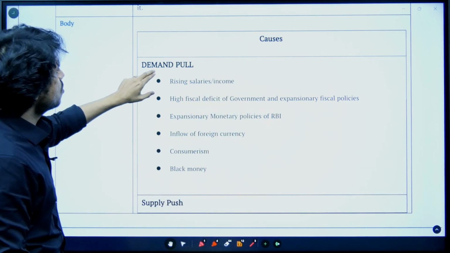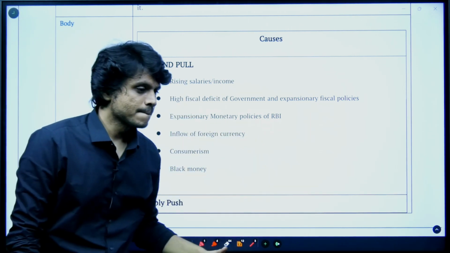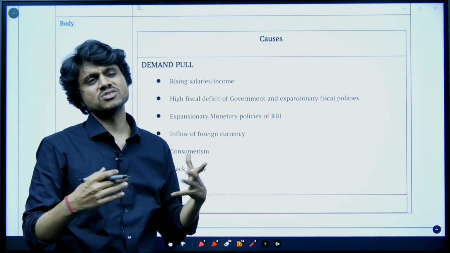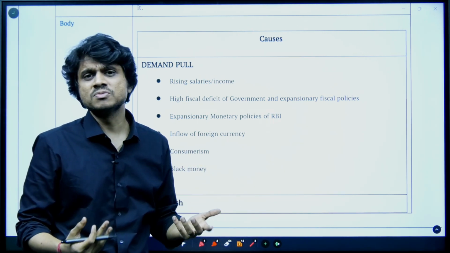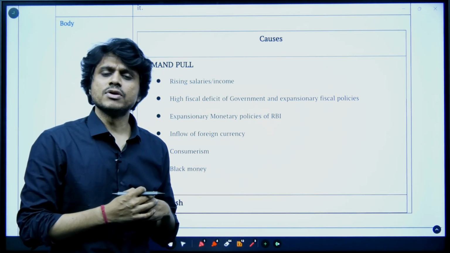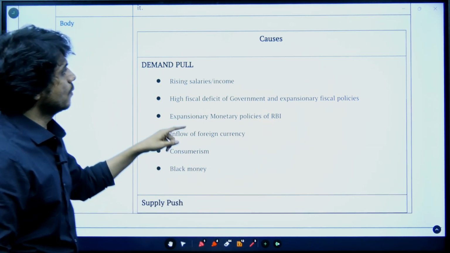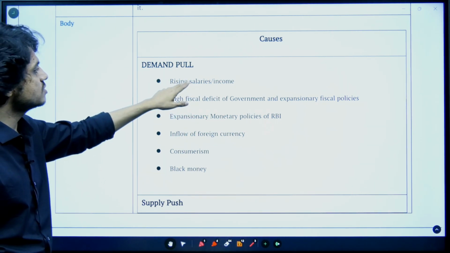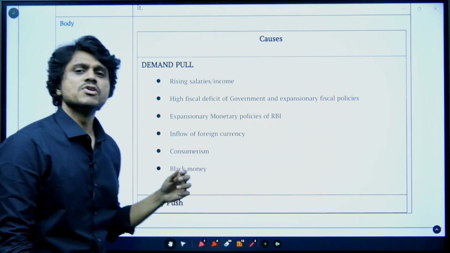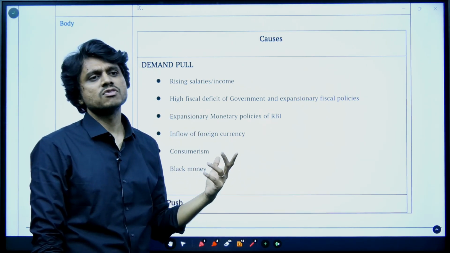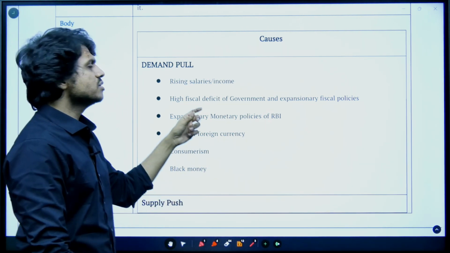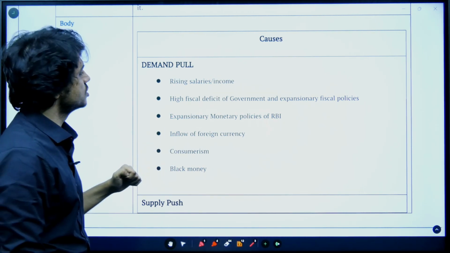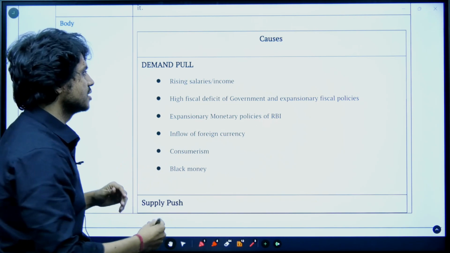So now let's assume certain items. Let's assume some kind of food items, let's say rice, wheat, sugar. For food items, not always the salaries or income rise will impact. We can take up some kind of mobile gadgets, electronic items. So when would the demand for these products rise with income? Or else housing. Inflation in the housing, real estate sector, housing sector.